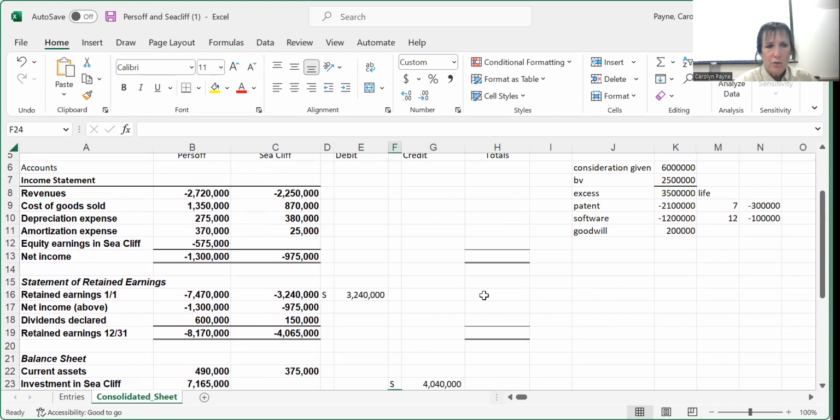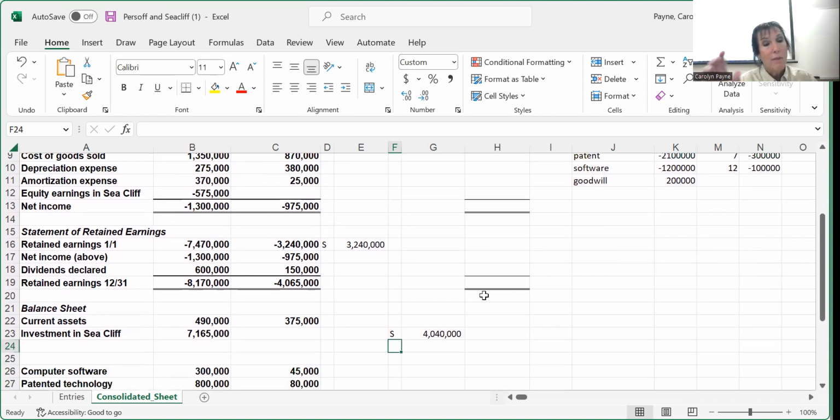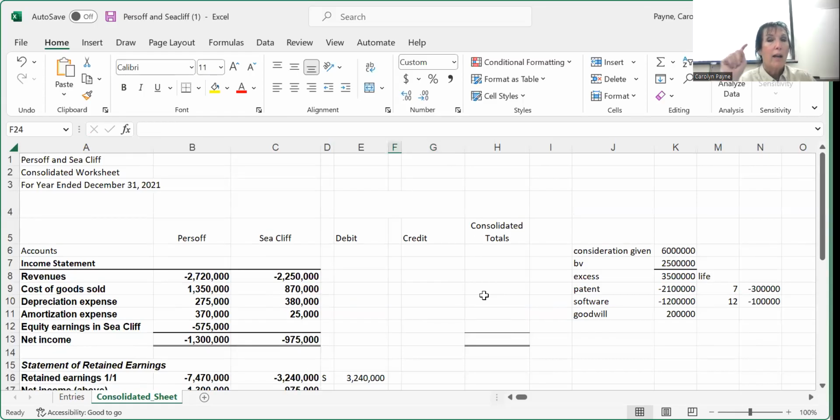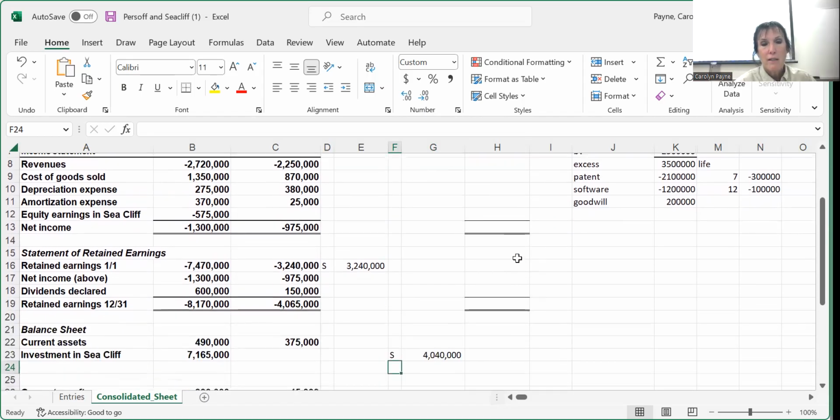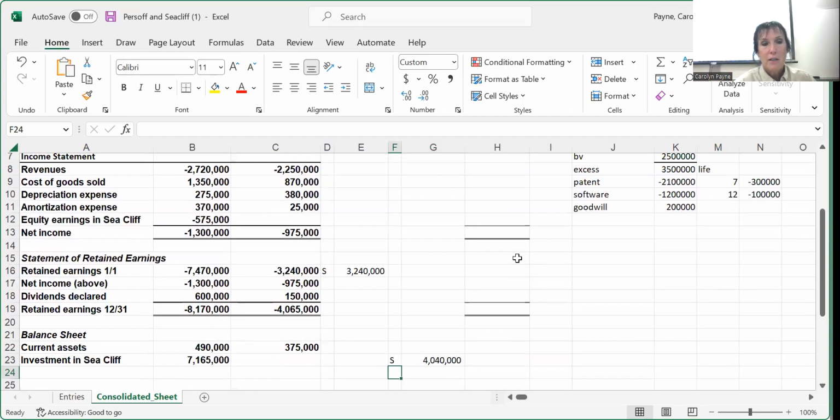So we can tell by the fact that the investment account has changed, because if it were initial value, what would be in the investment account right now? The purchase price, like $6 million, which would be the fair value of the assets. So $6 million would be in the investment account if the parent was using the initial value method.